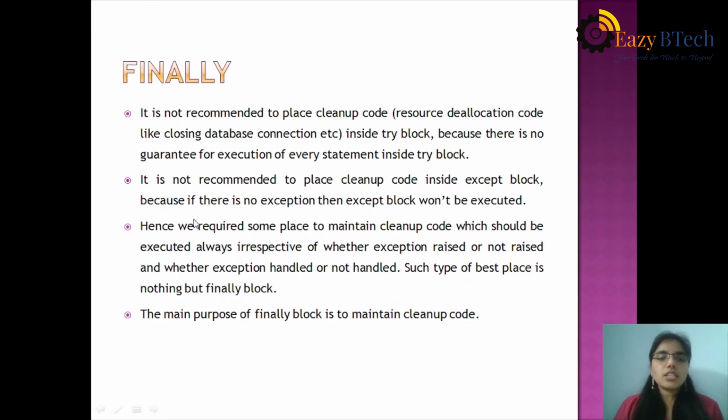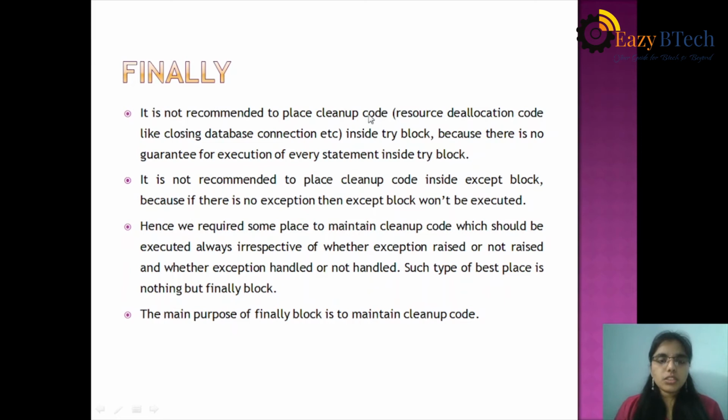Hence, we require some place to maintain cleanup code which should be executed always, irrespective of whether an exception is raised or not, and whether it is handled or not. Such a place is nothing but the finally block.